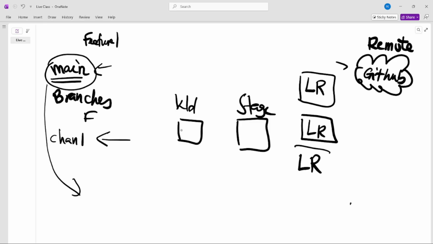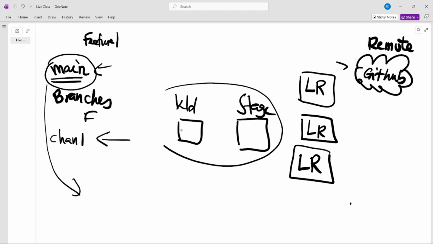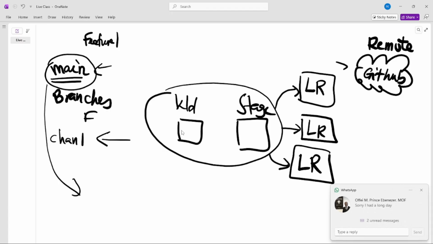It's as if they have their own logical local repository. But any branch is going to be using this one. If it's the main branch, this one goes to the main branch, this one goes to this local repository. So it's as if you create a new branch, they have their own local repository at the end. But the working directory and the staging area are the same.